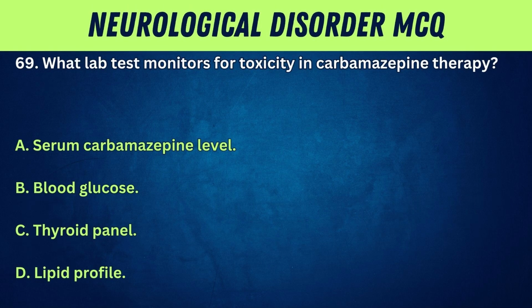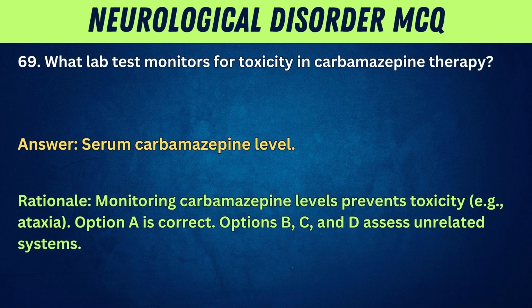69. What lab test monitors for toxicity in carbamazepine therapy? A. Serum carbamazepine level. B. Blood glucose. C. Thyroid panel. D. Lipid profile. Answer: serum carbamazepine level. Rationale: monitoring carbamazepine levels prevents toxicity, e.g., ataxia. Option A is correct. Options B, C, and D assess unrelated systems.